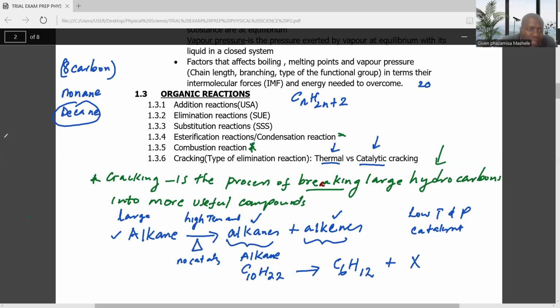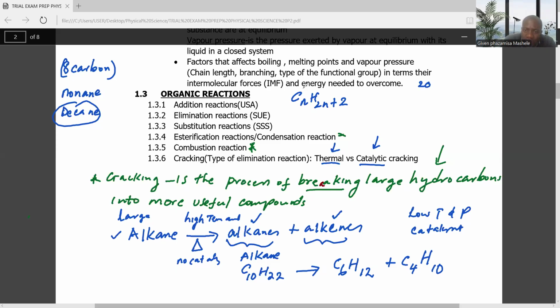They already used 6 carbon atoms, so we must have 4 carbons, and the hydrogens have to be 10, because 12 plus 10 is 22 and 6 plus 4 is 10.